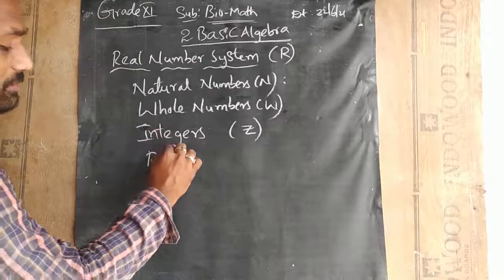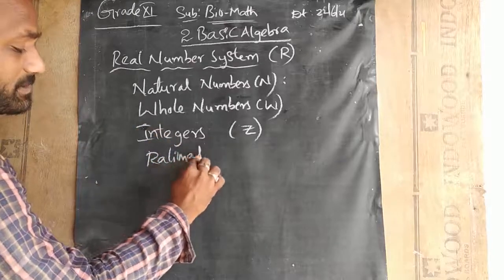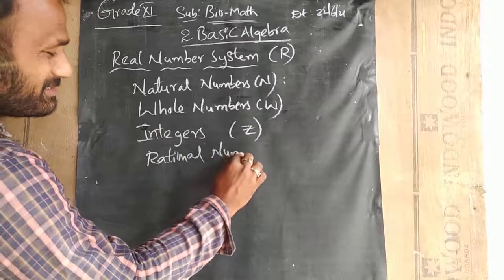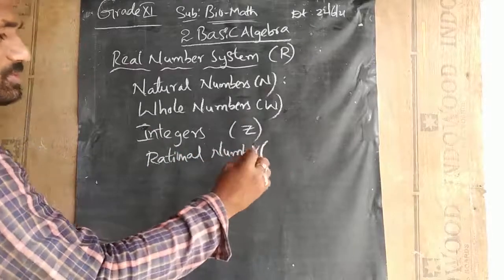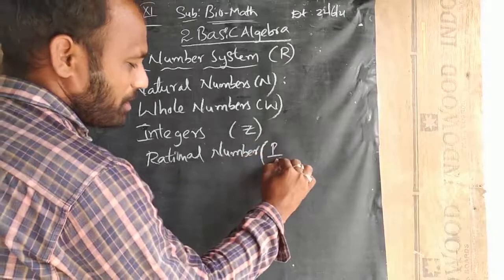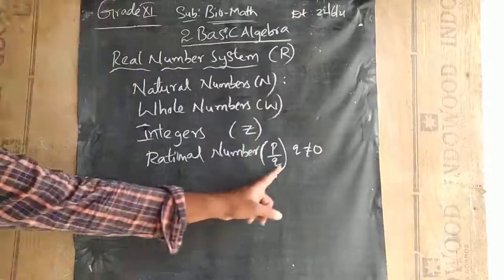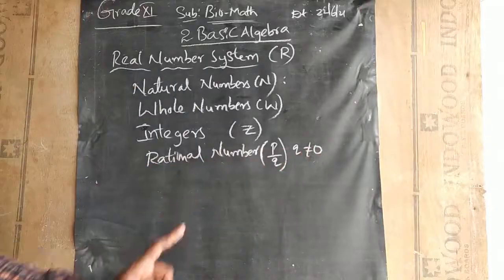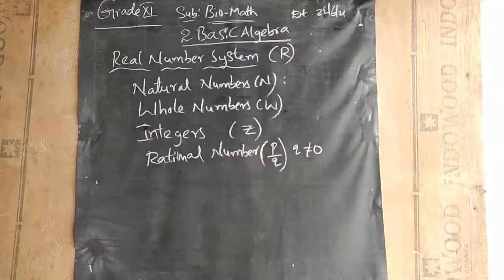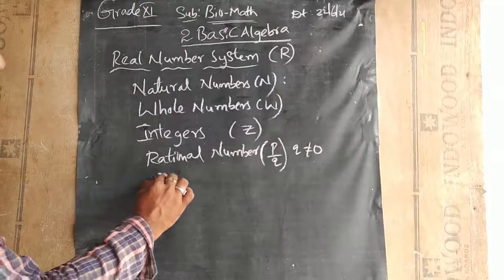Next, rational numbers. These are numbers in the form of p by q, where q is not equal to 0. If the denominator is not equal to 0, we call it a rational number, and it should be in the form of p by q. Next, we have real numbers.